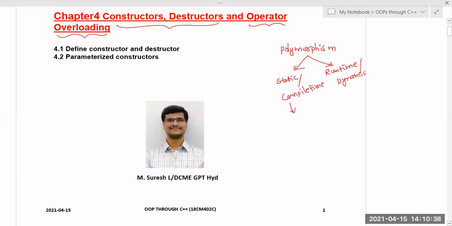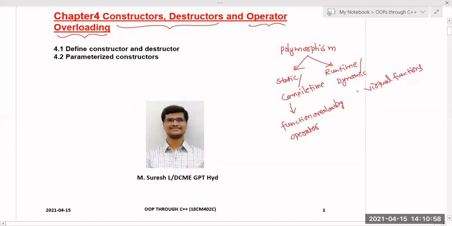Static polymorphism is achieved by using two important concepts, that is function overloading and operator overloading. These two are used to achieve static polymorphism. But runtime polymorphism is achieved by using virtual functions through inheritance. So this we will see in the fifth chapter. One of these is operator overloading, and we also have to see constructors and destructors.